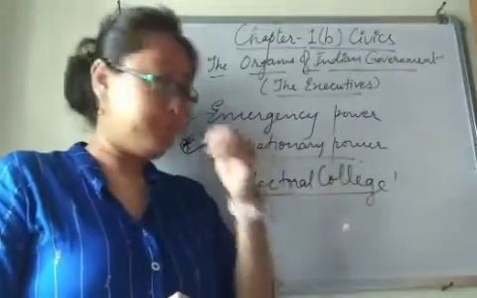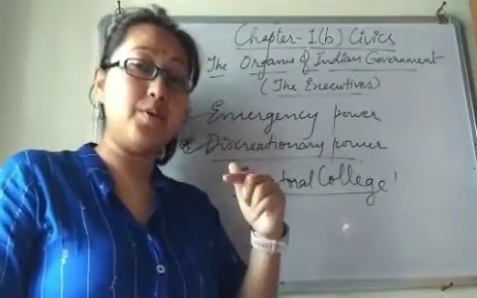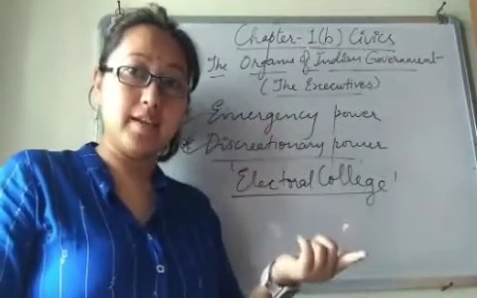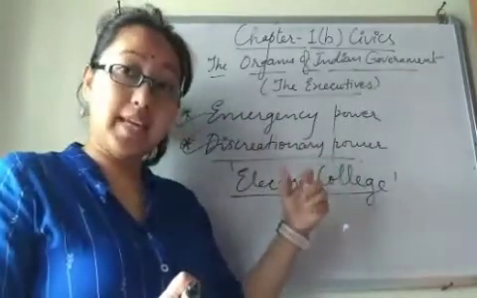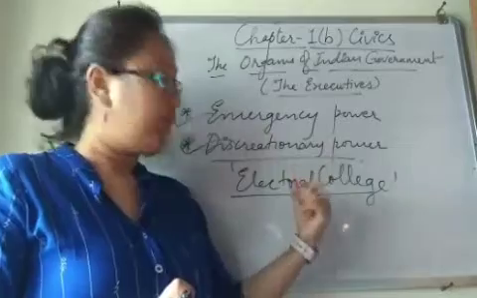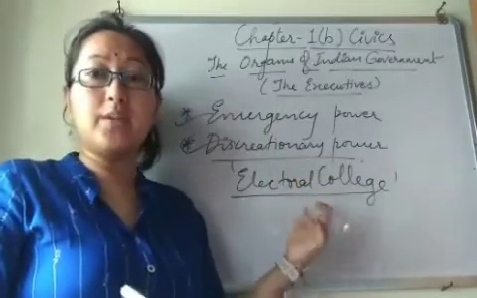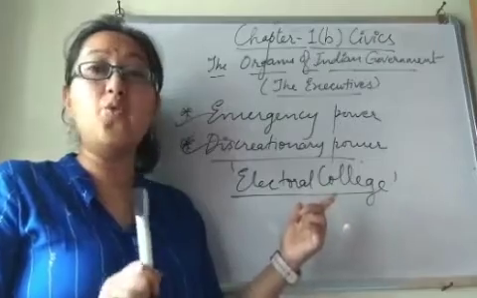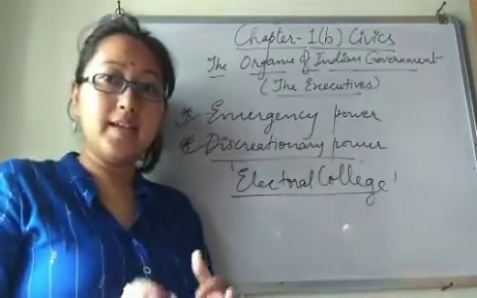I told you, elected members of parliament and elected members of the legislative assembly. But the point to be noted here is that in the case of the vice president, he is also elected by an electoral college, but there is no hand of state legislatures. Is that clear?